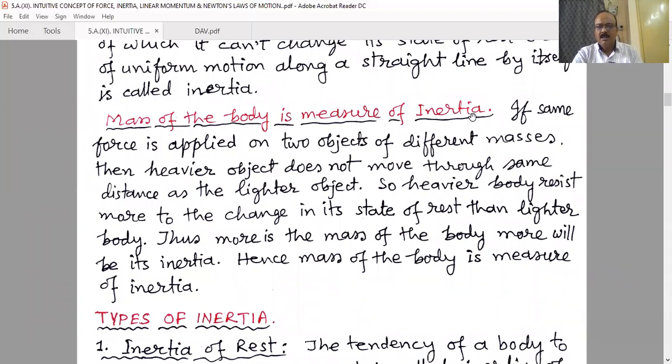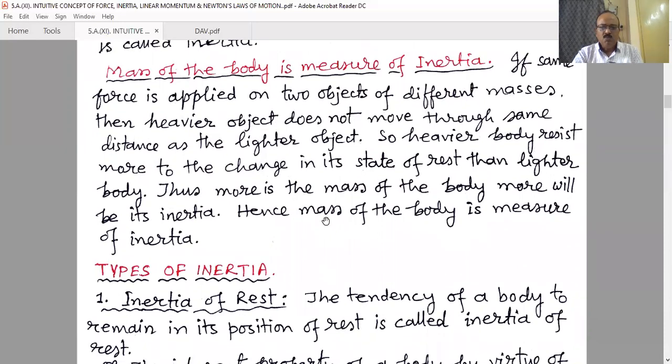So how can we explain the statement, mass of the body is the measure of inertia? That means a more massive object has more inertia property. If some force is applied on two objects of different masses, then the heavier object does not move through the same distance as the lighter object. So a heavier body resists change in its state of rest more than a lighter body. Thus, the more the mass of the body, the more will be the inertia. Hence, mass of the body is the measure of inertia.